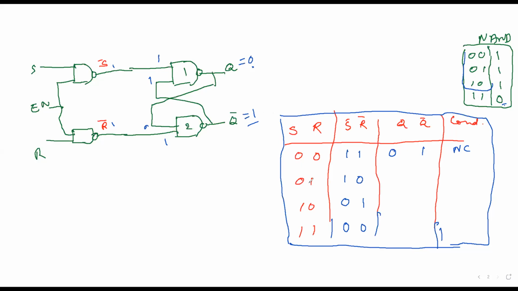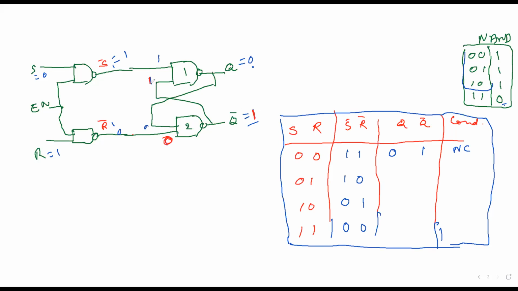Okay. Now 0 1. Let us consider S is equal to 0 and R is equal to 1, which means S bar is equal to 1 and R bar is equal to 0. So if any of the input is 0, we can say output is 1. So see the gate 2. What is happening? Gate 2, one input is 0 because R bar is 0. Yes, R is equal to 1, so R bar is equal to 0. 0 means automatically this is 1.